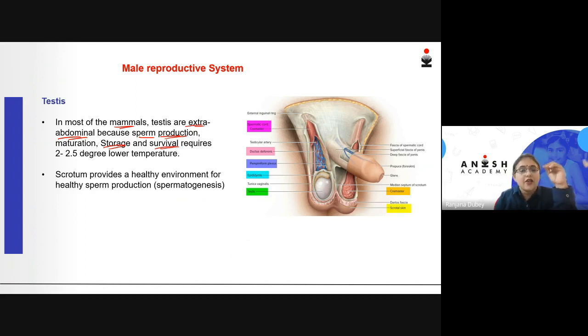The conditions are that they require a temperature about 2 to 2.5 degrees C lower than the normal body temperature.